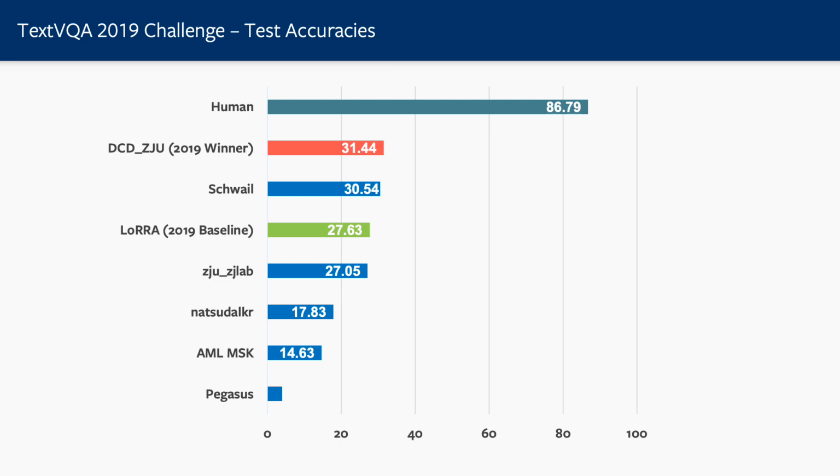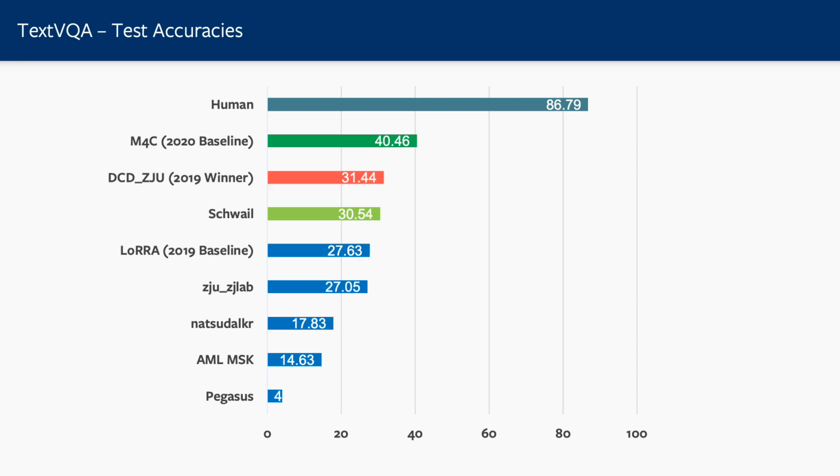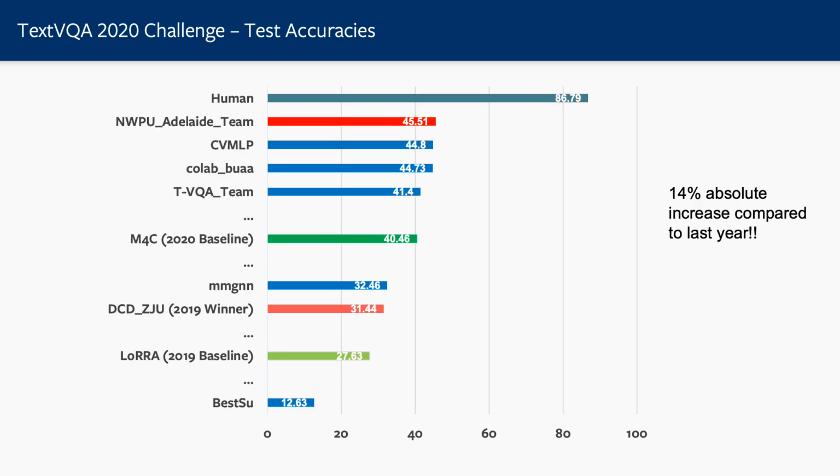Before we jump into this year's challenge and its analysis, let's have a look at last year's test accuracies. Last year's winner was able to achieve 31.44% on TextVQA, while this year's baseline M4C, for which we released starter code as well, was at 40.46% accuracy. A lot of teams this year beat M4C as a baseline and were able to push the accuracy till 45.51 using various techniques. This is an absolute 14% increase compared to last year, which is huge for TextVQA.